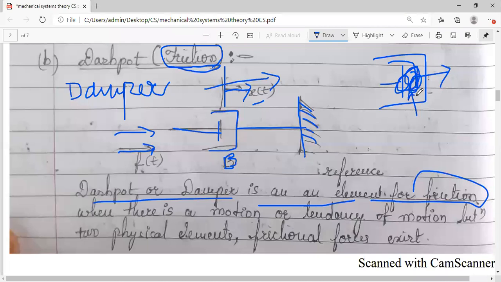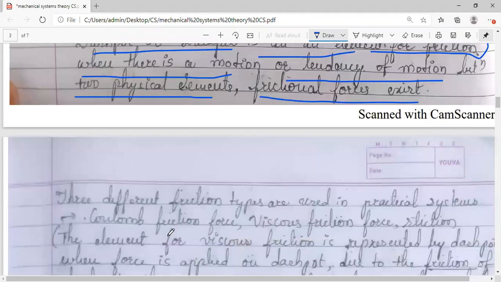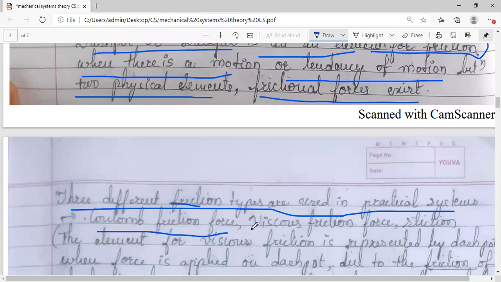So a dashpot or damper is an element for friction, as I told you, because the structure says some viscous liquid will be there. A specific type of friction is viscous friction. When there is a motion, or some probability of motion, between two elements, you know what friction is. When two bodies are rubbed, friction gets created. So when there is a motion or about to be a motion between two elements, frictional forces do exist, and there are three different frictional forces used in systems. One is Coulomb's frictional force. The second one is viscous frictional force, which is important for us.